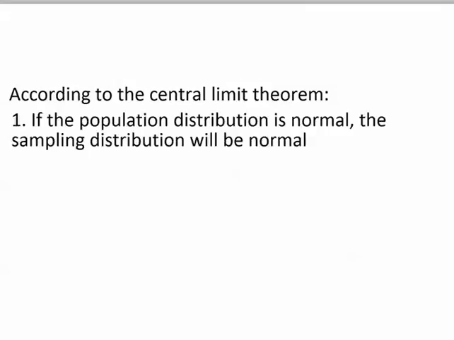First, it says that if the population is normal, then the sampling distribution is always normal. In other words, if the individuals in the population follow a normal distribution, and you randomly select a sample from that population, and you calculate the mean of your sample, the means of all of the possible samples that could be selected will follow a normal distribution, regardless of what sample size you're using.